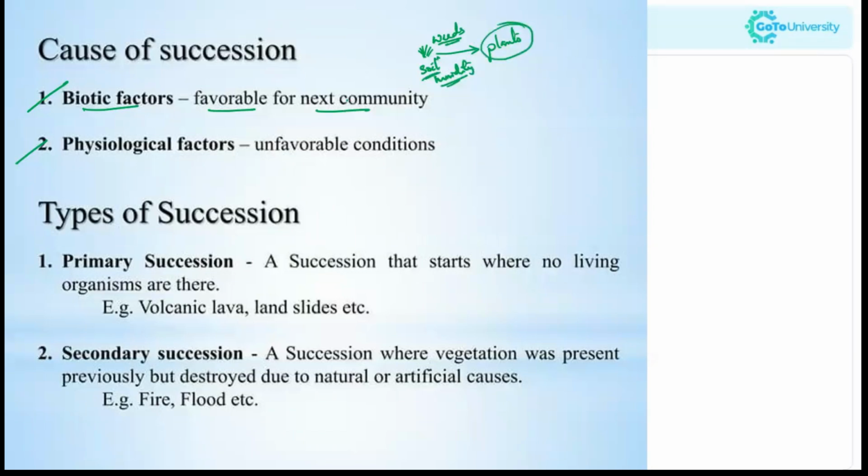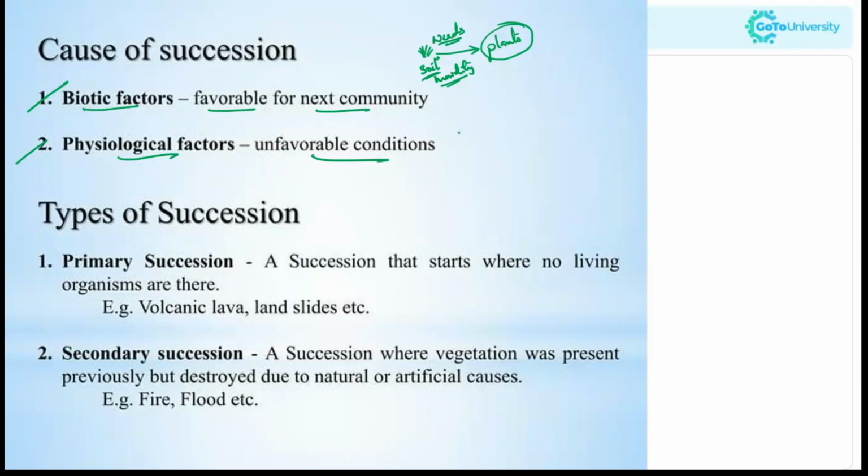That is favorable for the next community, the biotic factors. Or else that area will have more birds or insects which carry out pollination, which can enhance the growth of so many plants over there as well. Now, the physiological factors are the unfavorable conditions.